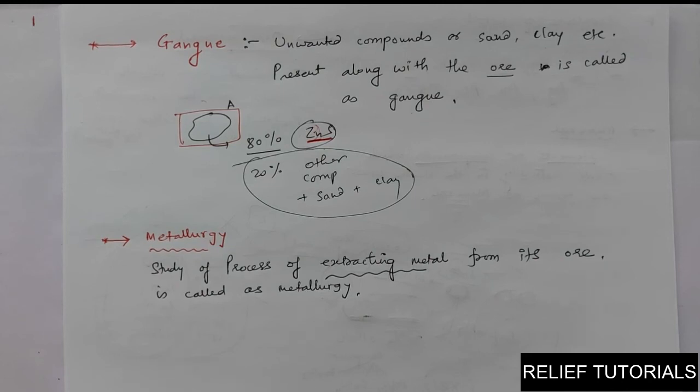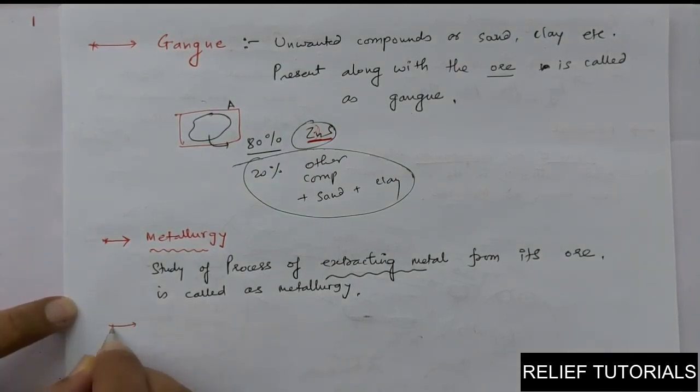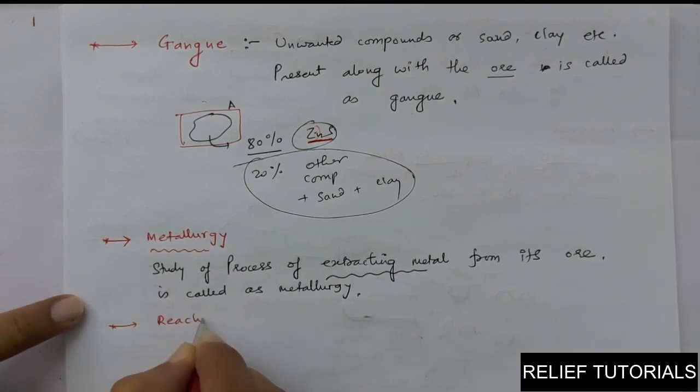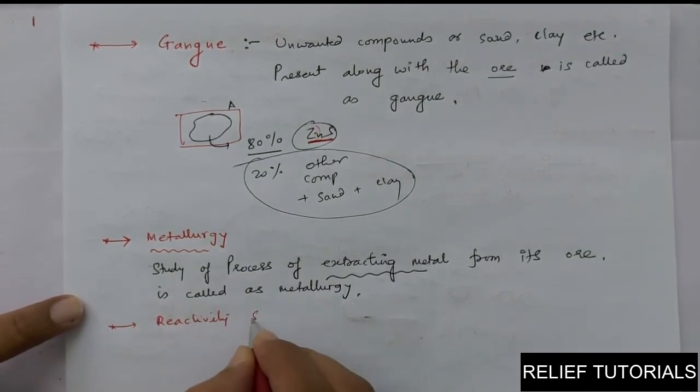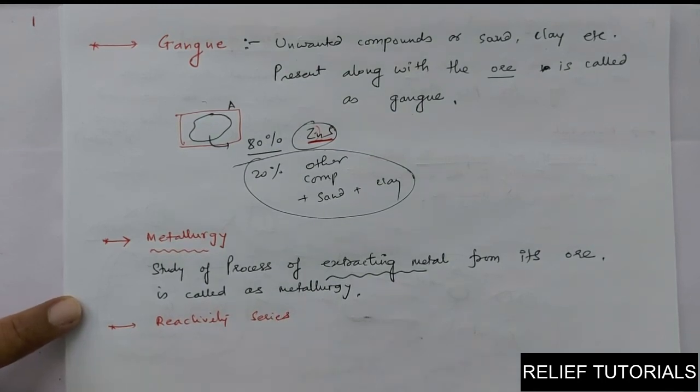Is that clear? So these are some important words to be remembered. You have to follow this, and once you remember these words and the meaning of these, then only can we go further. Okay, please follow this, study it from your textbook. Please remember the reactivity series also. Let me write the reactivity series again for you here. That will be most important while studying metallurgy.